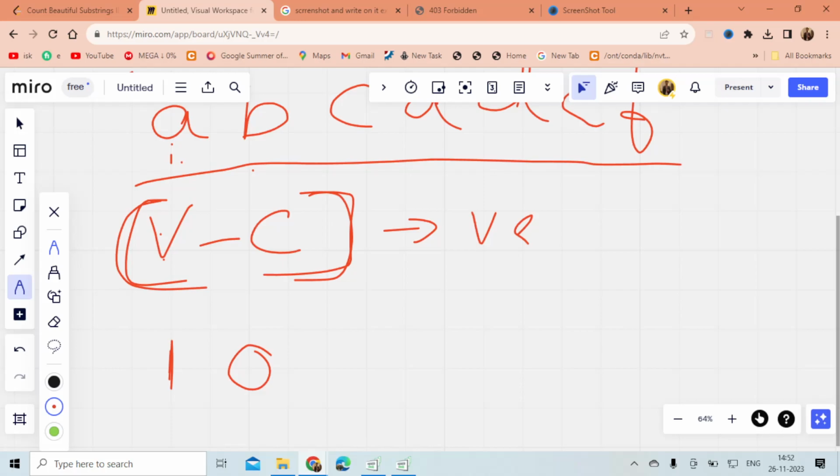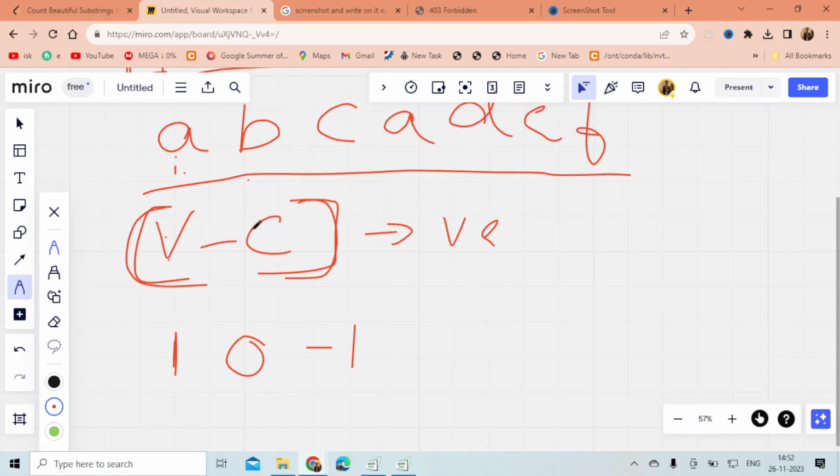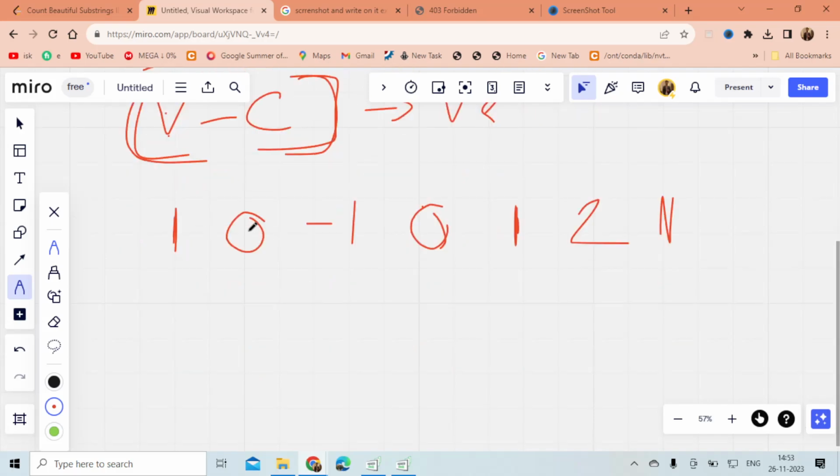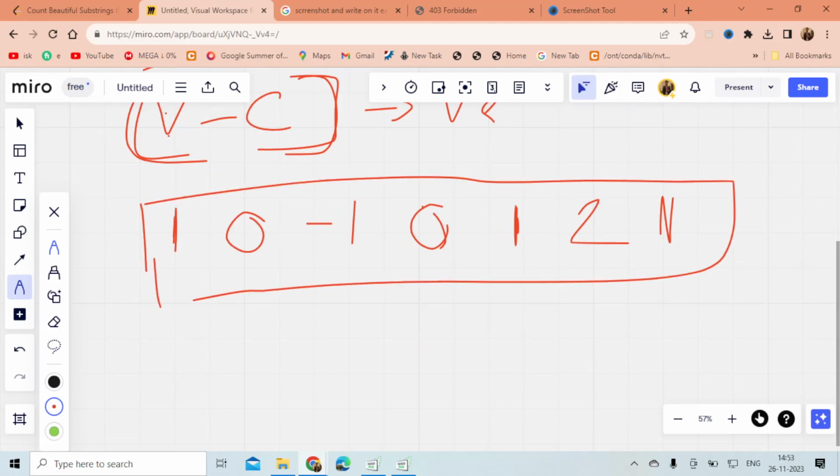what is the count of vowels and consonants? It will be 1 vowel and 2 consonants, so minus 1. And if I come again at A, from the start the string has 2 vowels and 2 consonants, so it means 0, right? And if I come here, it is 3 vowels and 2 consonants, so 1, and 4 vowels and 2 consonants will be 2, and 4 vowels and 3 consonants will be 1. So this is the difference I have calculated.